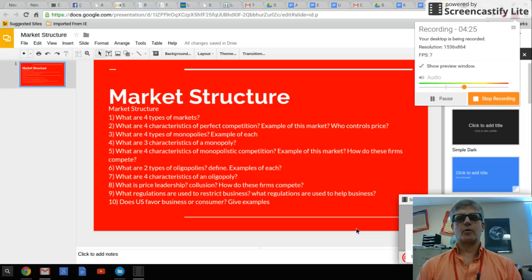What are two types of oligopolies? Define them and give examples of each. An oligopoly is where 3 or 4 firms control the market and dominate 75% or more of it. There is a differentiated oligopoly and a standardized oligopoly. In differentiated, the product is different but similar. And in standardized, the product is basically identical.